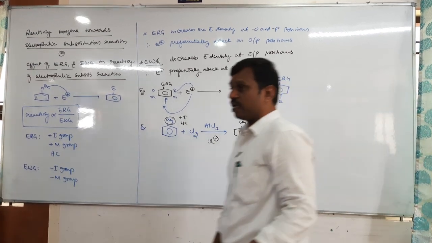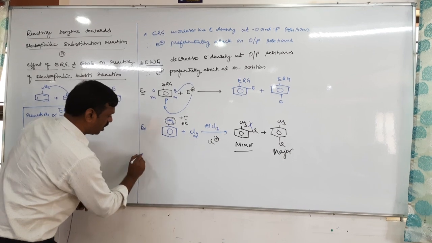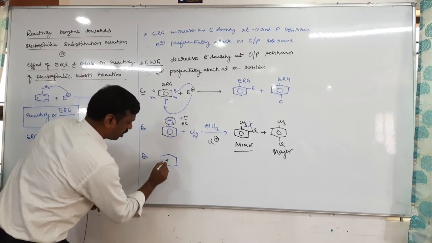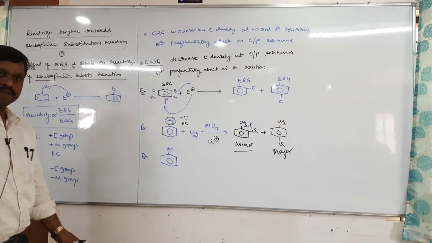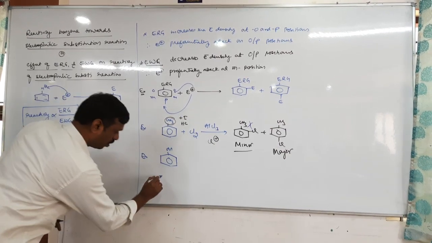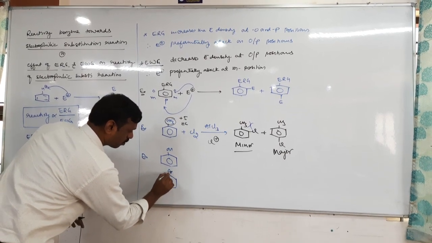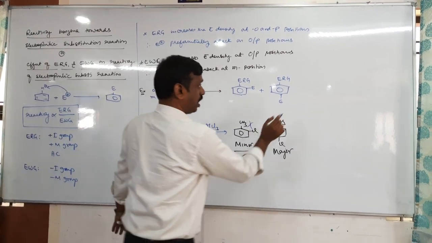Okay. Similarly, if there is an electron releasing group, let us take the OH group. Or you can even take a methoxy group. And you can even take an amine group also.